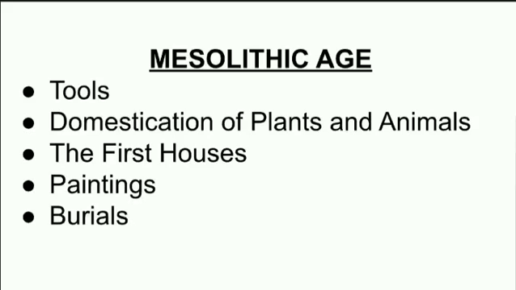So this is the tools of the Mesolithic. Meso में याद रखना microlith. Which type of tools were used in Mesolithic period? Microlith. Microlith means very small tools, but they were very sharp. Second point is domestication of plants and animals.